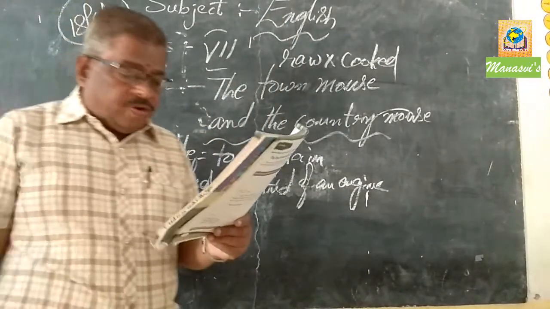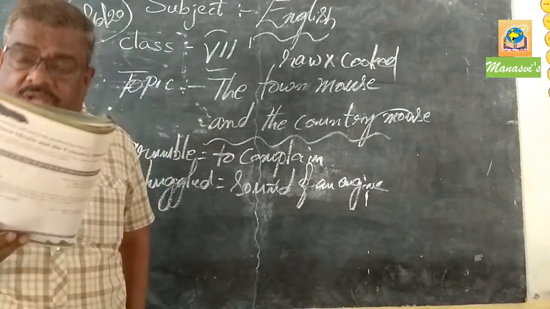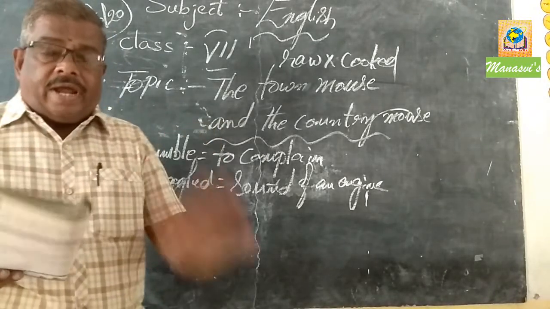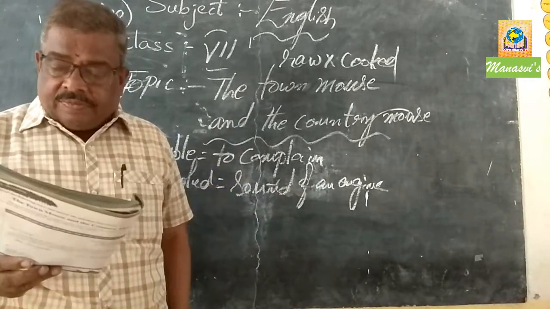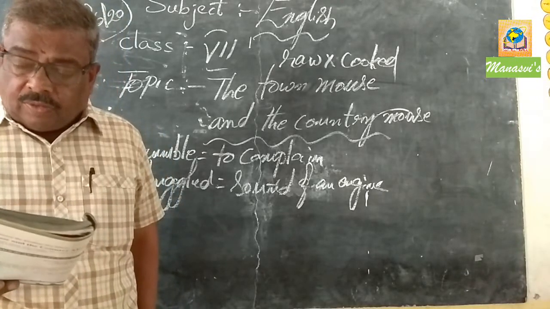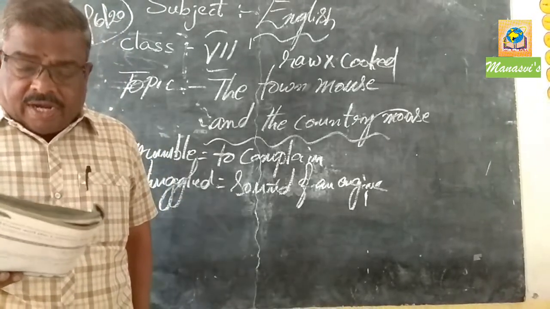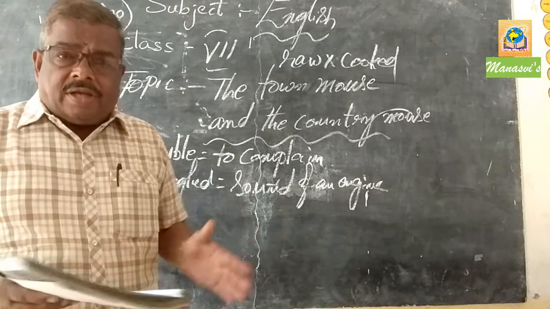I won't eat raw food. The country mouse replied nicely to the town mouse, "This is what we eat in the country. So I am afraid you too have to eat this. Try it. It is not bad. Come on, try to eat. It is not a bad thing."